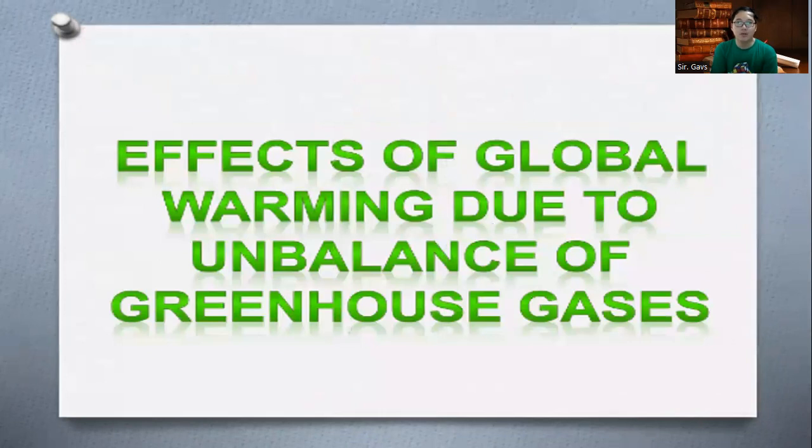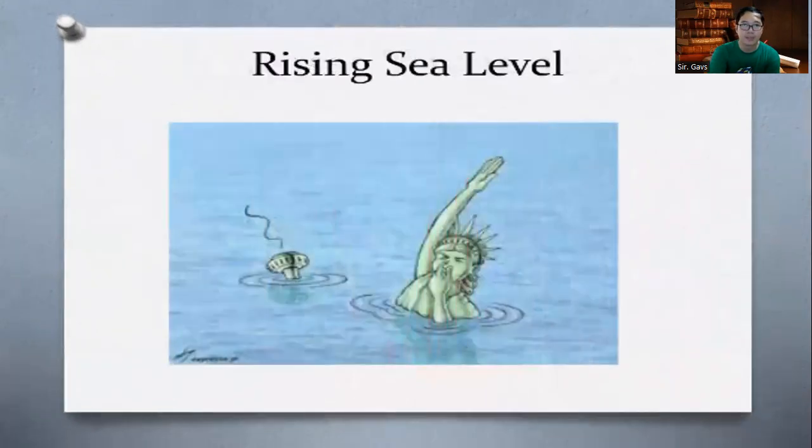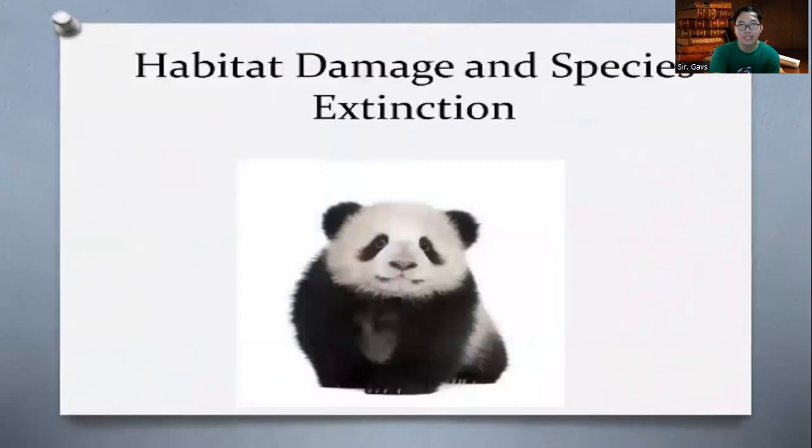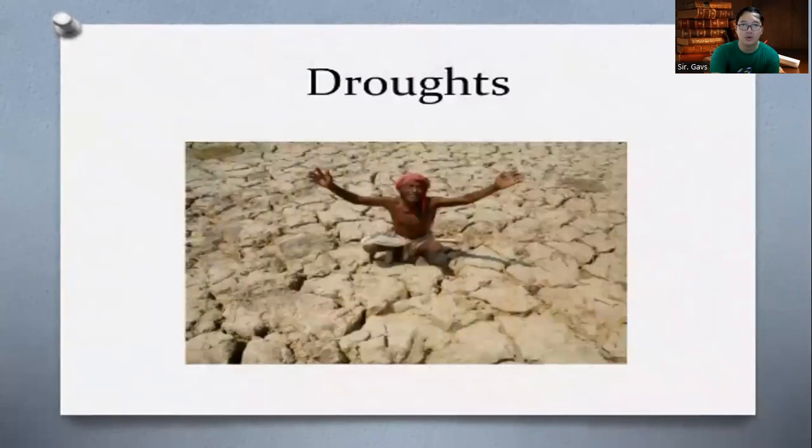Here are the effects of global warming due to the imbalance of greenhouse gases. We are now experiencing an increase in temperature. It is hotter nowadays than 5 years ago. Rising sea level due to the melting of ice caps, habitat damage and species extinction, more severe storms due to climate change and the seasonal changes, droughts or drying of lands.